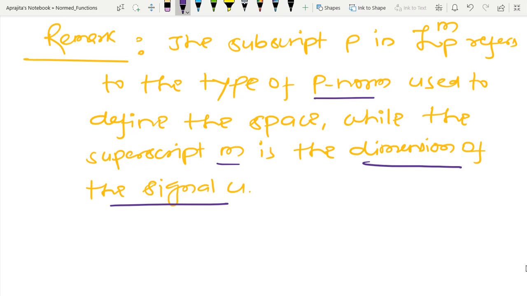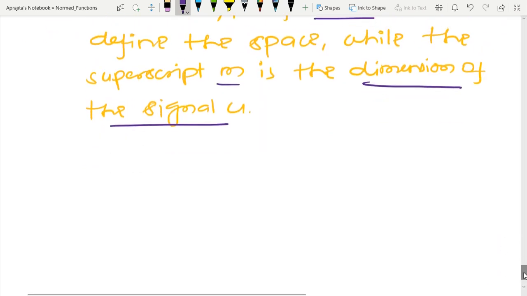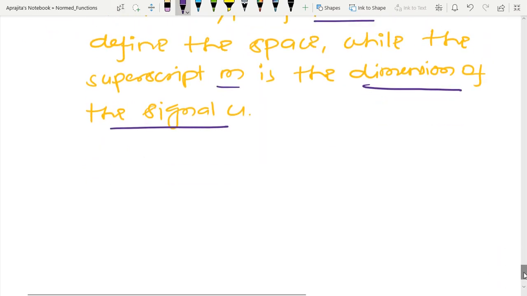Now one important remark I am going to tell here, and I am going to write it in the form of a note.